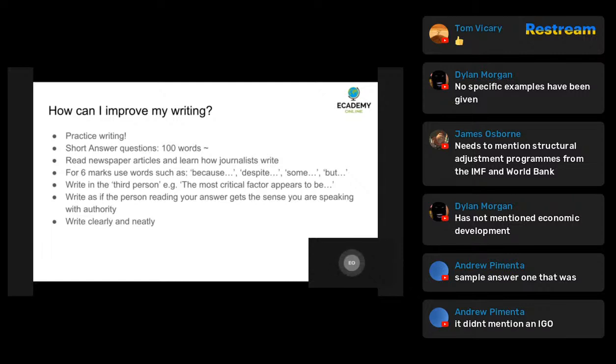You've got to know the IMF, you've got to know the World Bank, you've got to know what they do, what their role is. You've got to know some examples of that. You need to understand what structural adjustment policies are. You need to understand key terms that you can use to demonstrate to the examiner that you know what you are talking about. That is what's going to get you top level marks. Generically writing about what they do will not get you into the top band marks, which I'm sure all of you want to be able to do.